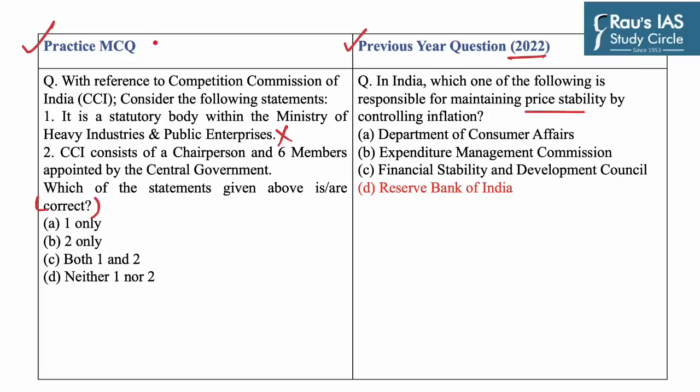The Competition Act was passed by the Parliament in the year 2002. It was subsequently amended by the Competition Amendment Act 2007. In accordance with the provisions of the Amendment Act, the Competition Commission of India and the Competition Appellate Tribunal have been established. Now the second statement says, CCI consists of a chairperson and 6 members appointed by the central government. This statement is correct. So as we had to find the correct statements, our answer would be B, that is 2 only.